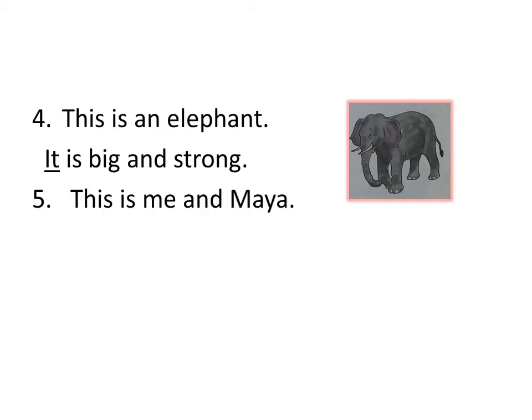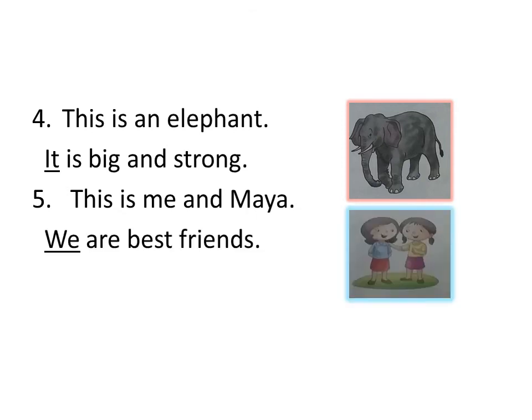This is me and Maya. We are best friends. So here in this sentence, I'm talking about me and Maya. So whenever we talk about us along with others, then we use "we" as a pronoun. So this is me and Maya, and I'm talking about me and Maya here, so I would like to use "we" as a pronoun.